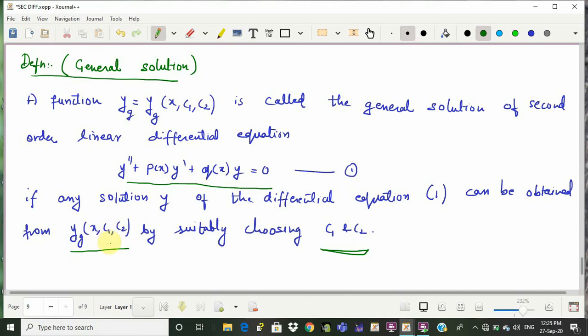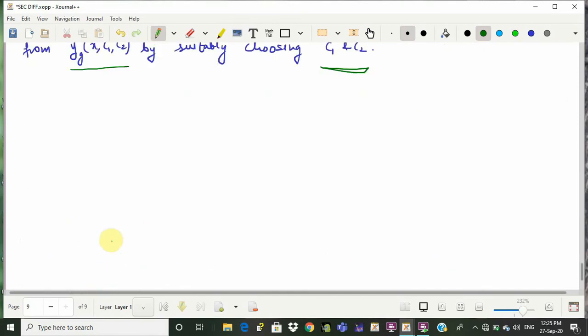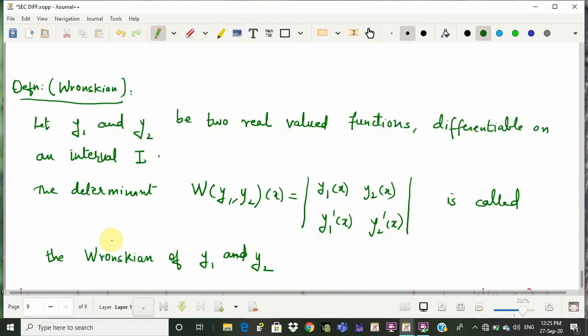And our whole aim is to derive this kind of general solution to the given differential equation, so that any solution can be obtained from that general solution. So that is what we are discussing. Now we define a very important structure in differential equations, called the Wronskian.